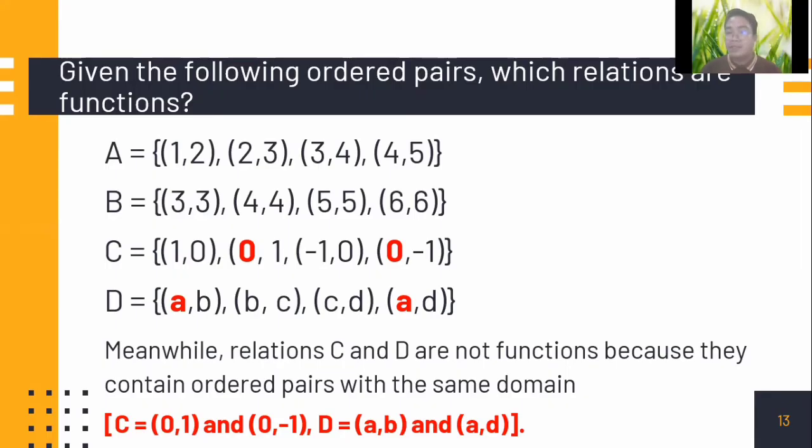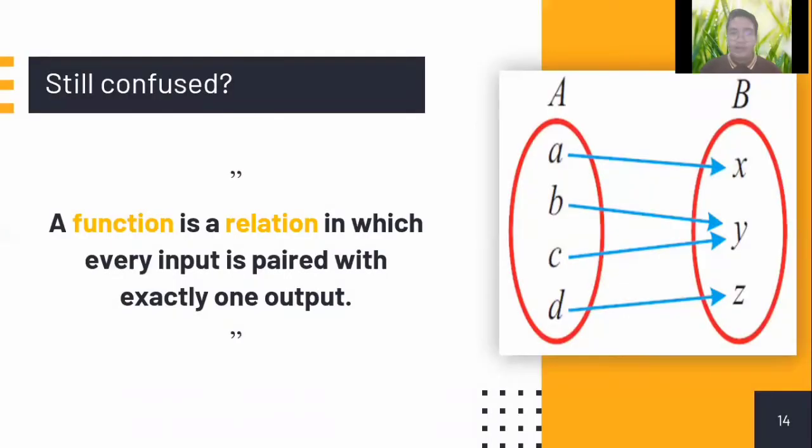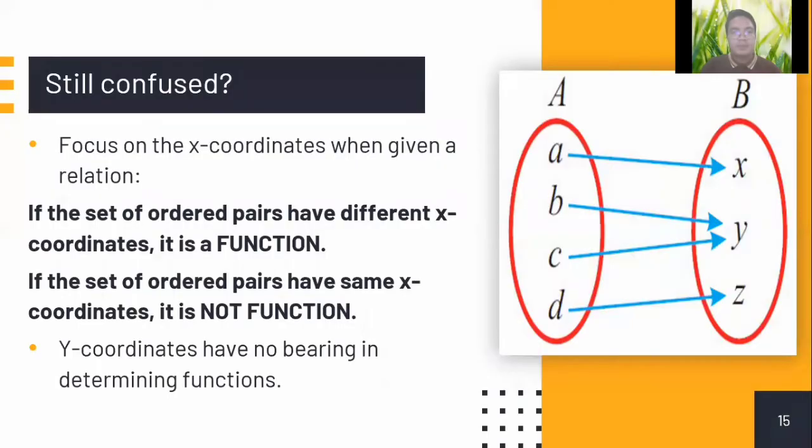So that makes it not a function. If you are still confused, let us try to discuss further. A function is a relation in which every input is paired with exactly one output. So input is A, output is our B.